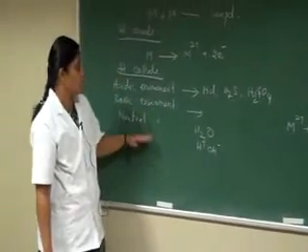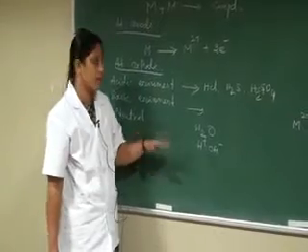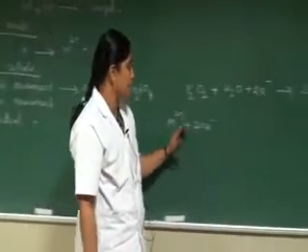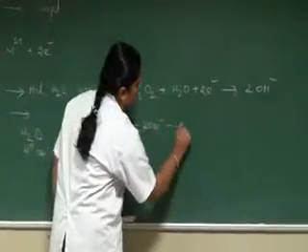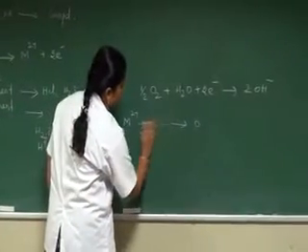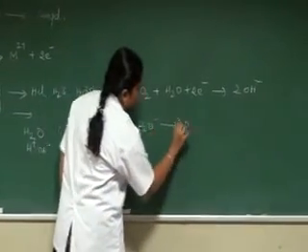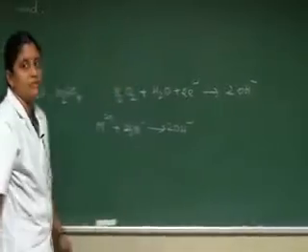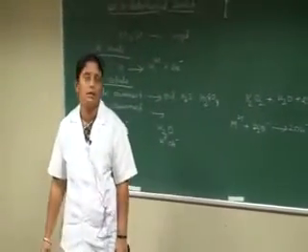Therefore, in basic and neutral environments there is the formation of hydroxide ions, that is M2 plus and 2OH minus, the liberation of hydroxide ion.